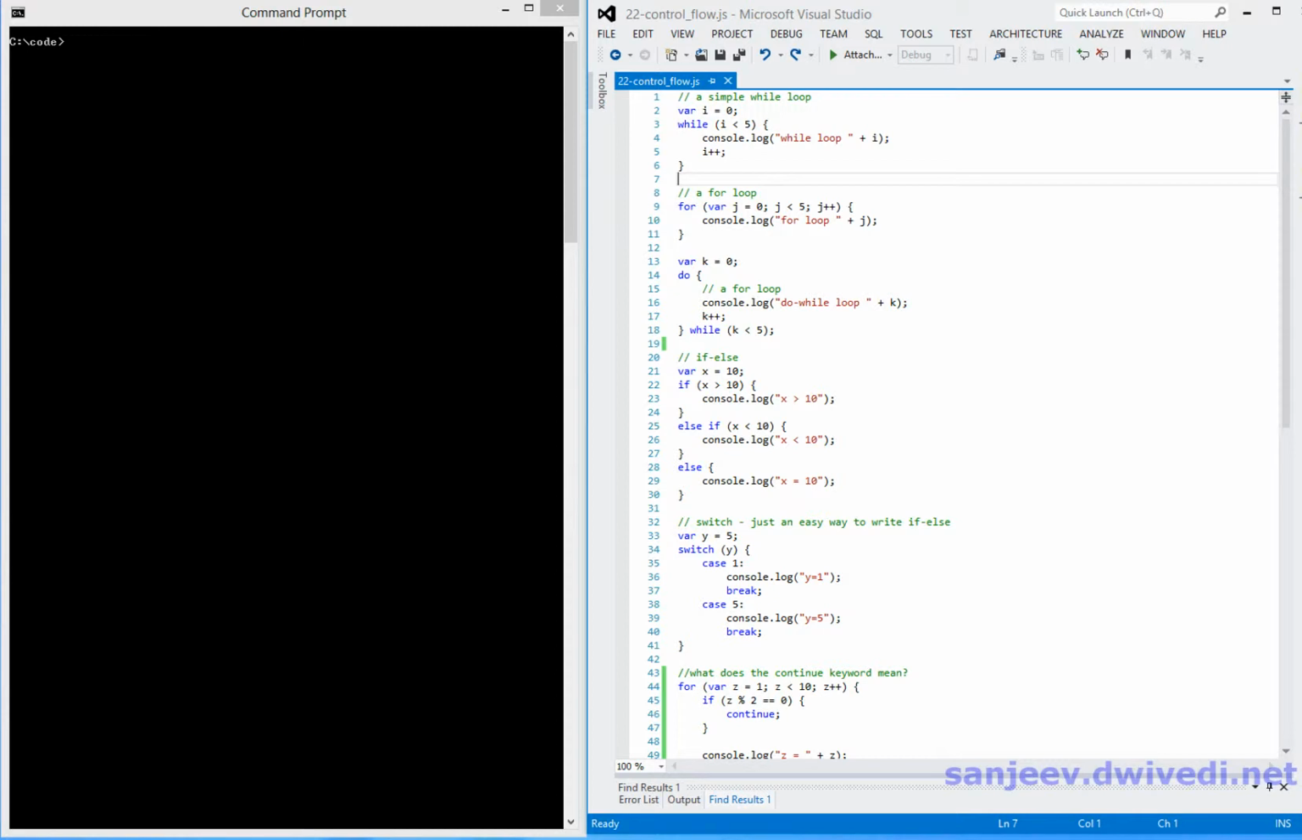The second kind of loop statements are called for loop statements. For loop statements are predominantly numeric counter based. The way a for loop is set up is you have something called an initialization statement, which is executed exactly once when you enter the loop. And then this is the comparison statement or the Boolean expression, and this is the increment phase.